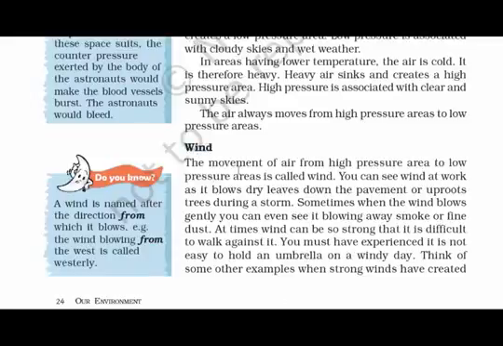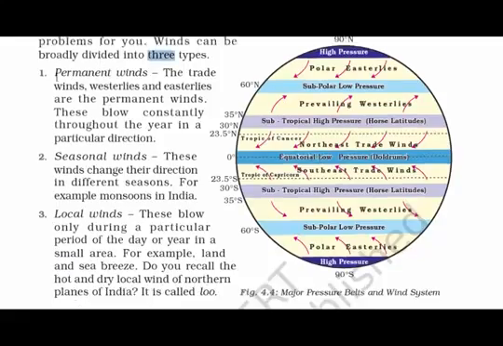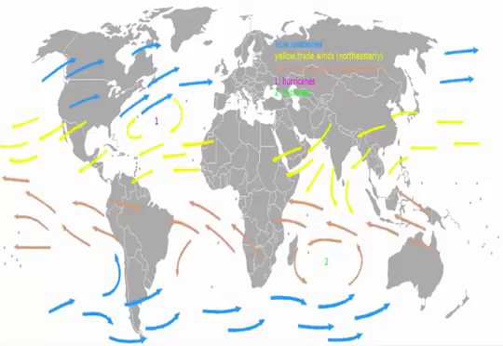What are winds? Winds are nothing but the movement of air from a high pressure area to a low pressure area. Winds are broadly divided into three types. They are permanent winds, seasonal winds and local winds. Permanent winds are also called trade winds. These blow constantly throughout the year in a particular direction. So if you look at this world map, you can see all these colorful arrows that indicate the trade winds. They constantly move in and around the borders of the continents.